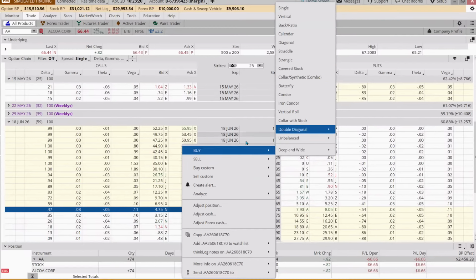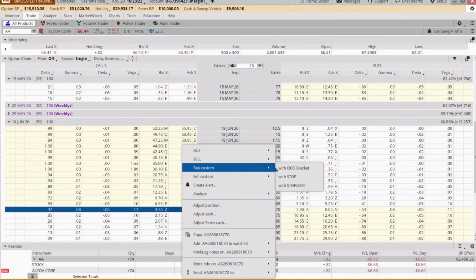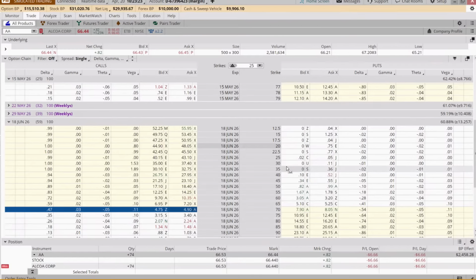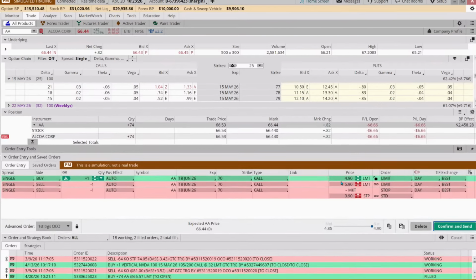And so we're going to actually buy custom with an OCO bracket again. Because when we do a swing trade, the way we are going to do our exit, we're going to say, hey, if this thing loses half its value, it's either not going in the right direction or it's lollygagging about, like it's not moving fast enough for us. Okay. And so if it loses half its value, we're going to get out.